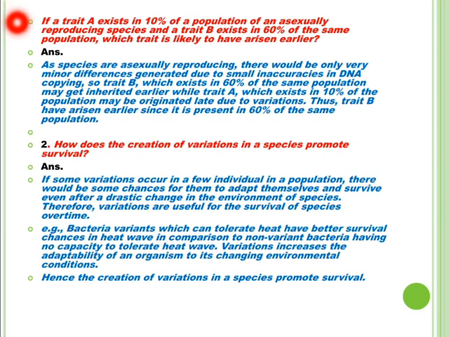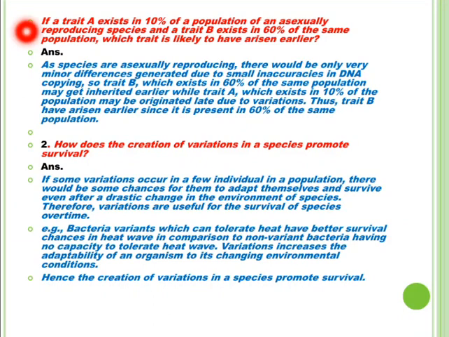Now let us see some questions which are given as blueprint questions on page number 143 of your science textbook in chapter 9. The first question is: if a trait A exists in 10% of the population of an asexually reproducing species and a trait B exists in 60% of the same population, which trait is likely to have arisen earlier?